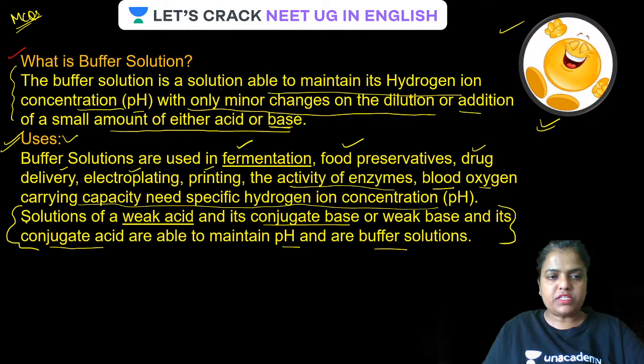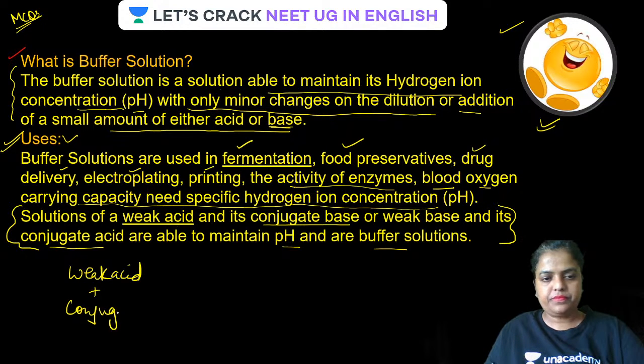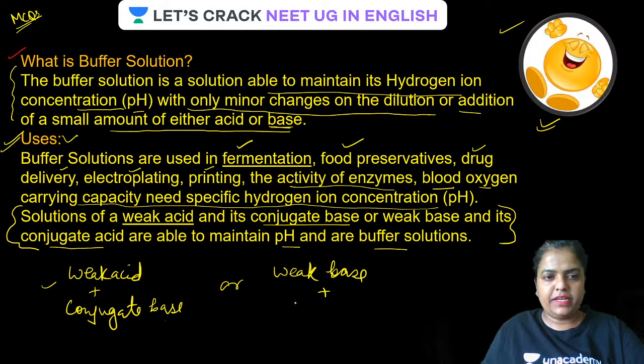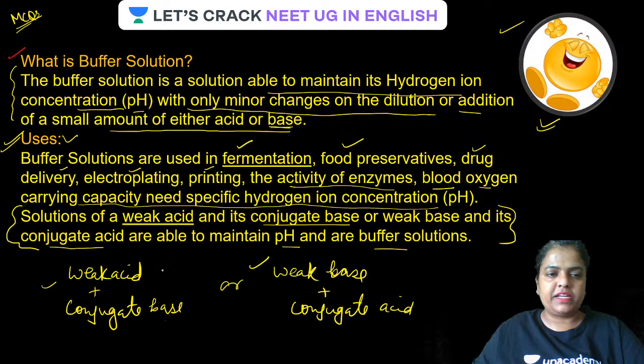I'm repeating, buffered solutions are basically weak acid and its conjugate base. Guys, questions have been asked on this also, so be very particular: which of the following are true for buffered solution? They are the mixture of, first one, weak acid and conjugate base. Of course this is correct. Or, guys, weak base and its conjugate acid. Is that clear? They are basically buffer. Weak, remember, weak has to be there.